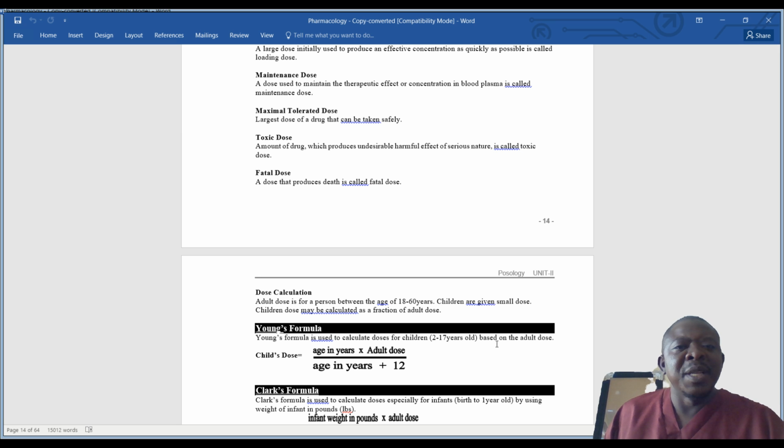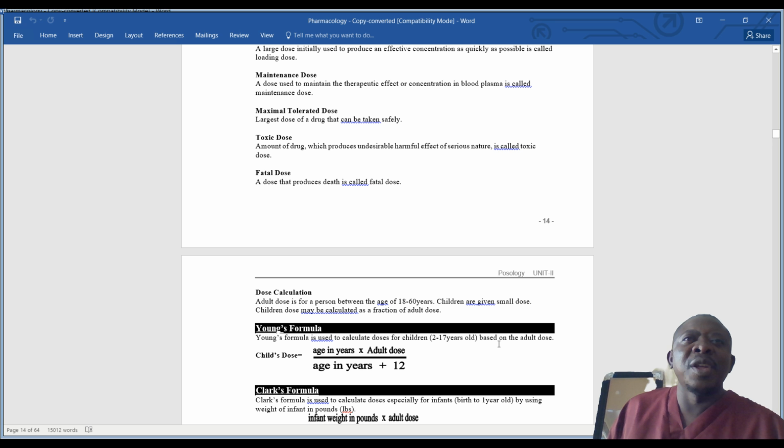There have been people who have used drugs before, like to help them to sleep, and they have taken a fatal dose. Or they were taking toxic doses, then at one point, because of taking these toxic doses, they took a fatal dose. This dose eventually causes death because it is able to produce death.